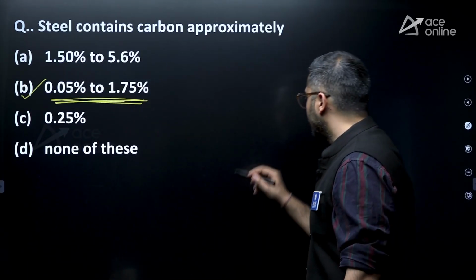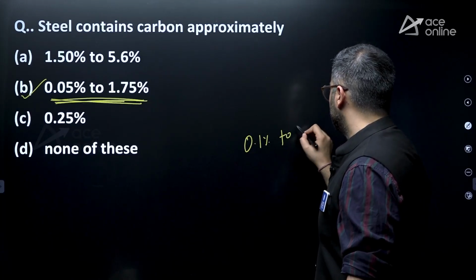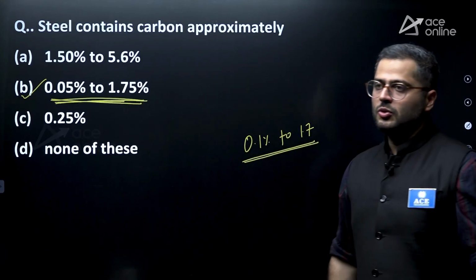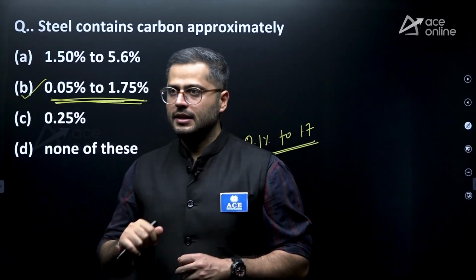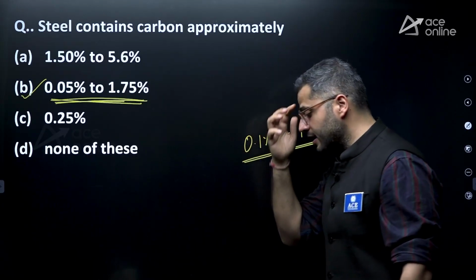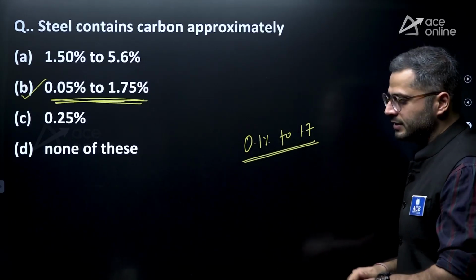So generally, we keep the amount of carbon content between 0.1% to 1.7% to have enough ductility also, enough stiffness also, and enough strength as well, right? We also have to keep hardness and toughness in mind. That's why carbon content should not go beyond this.